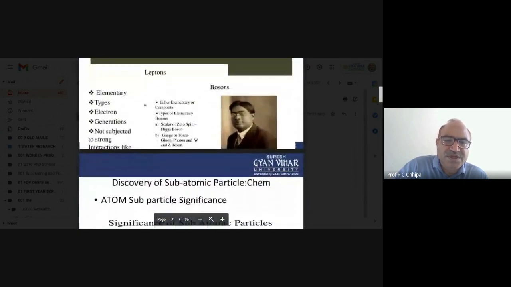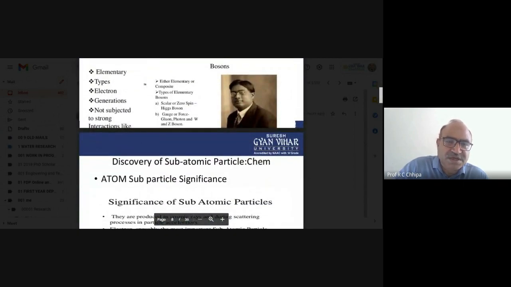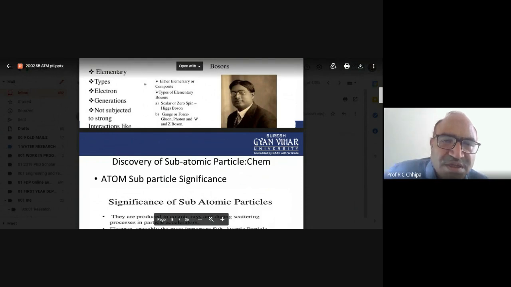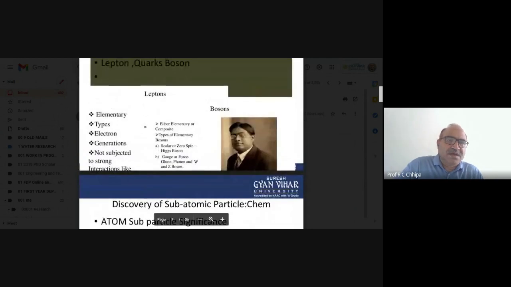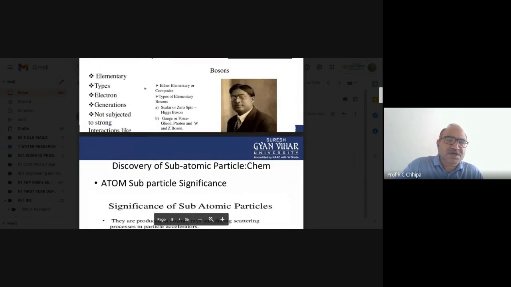Now one more thing: these are the characteristics. For example, in the case of the boson, there is its spin, and leptons are relevant with electron generation.